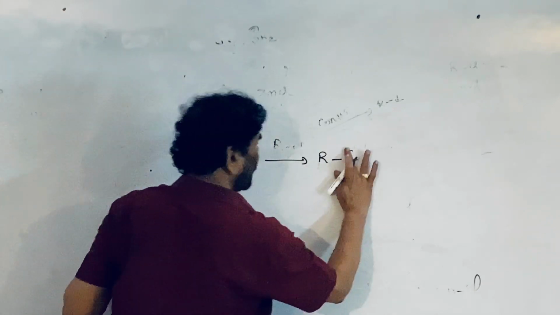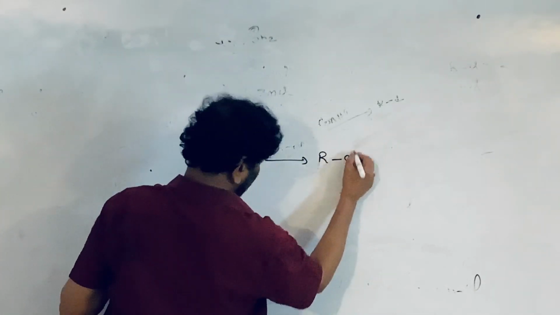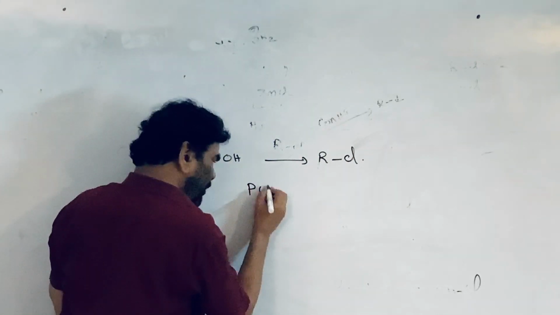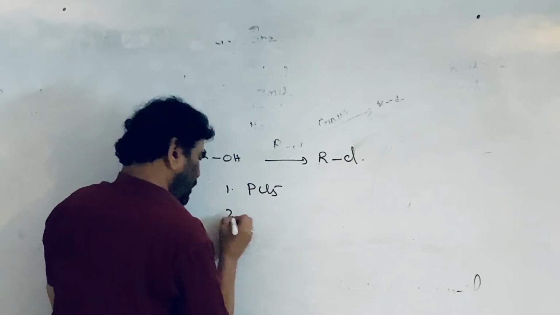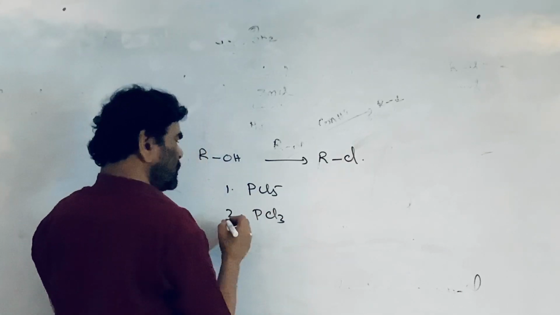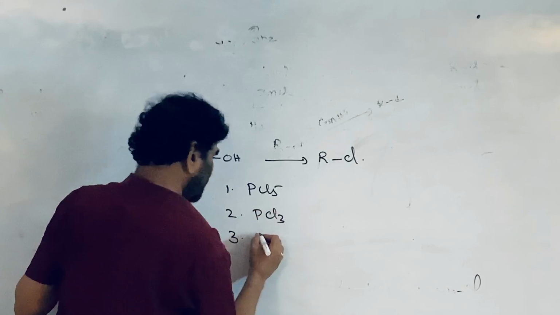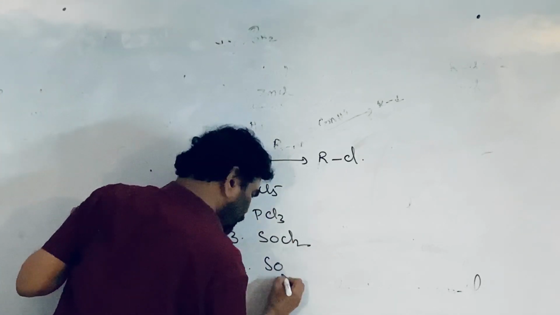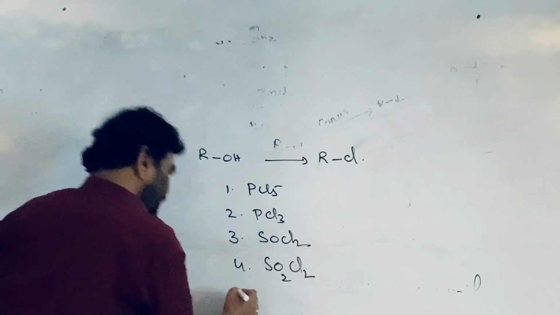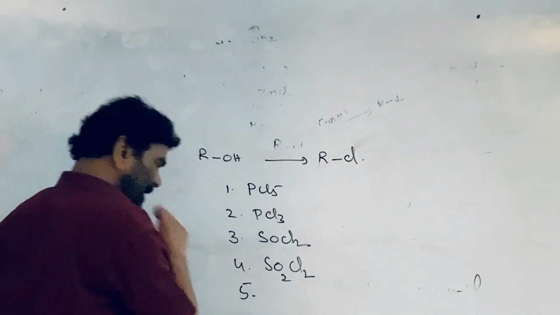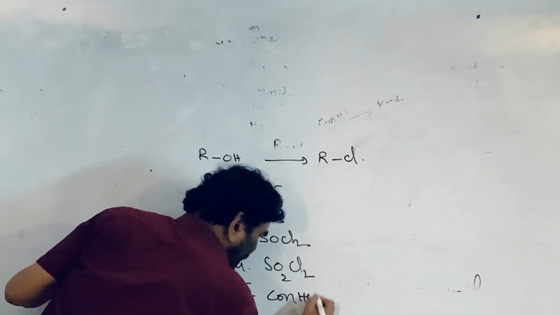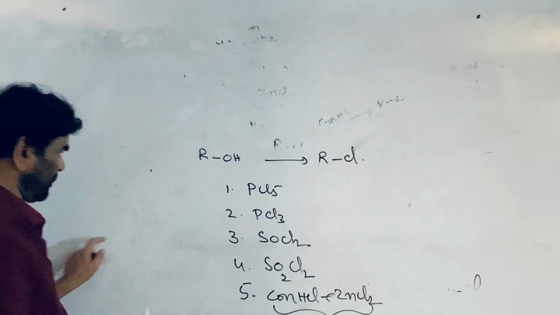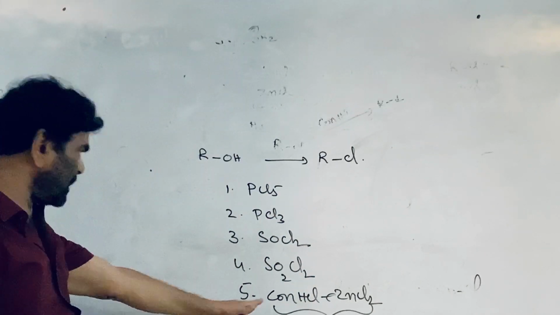And that is alkyl chloride. What are the different reagents available? First, PCl5; second, PCl3, you can use; third, that is SOCl2, thionyl chloride; fourth, SO2Cl2, sulfuryl chloride; fifth, that is concentrated HCl in the presence of zinc chloride, which is known as the Lucas reagent. You can use any one of these reagents.